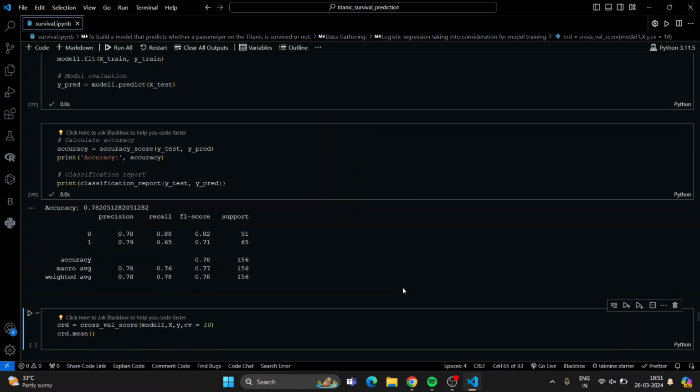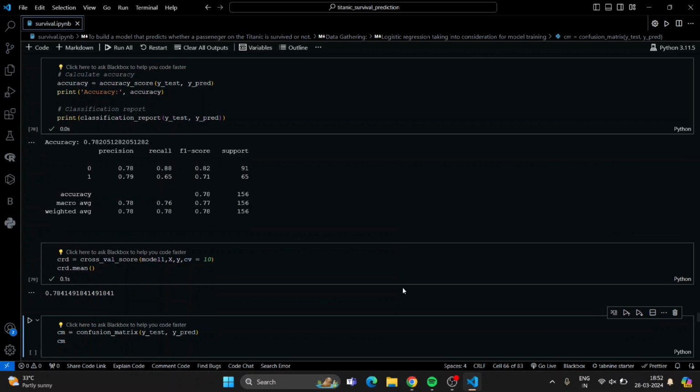If I check the accuracy, it's coming around 78%, which is normal. We can't say that it's very accurate or very low, but it's average. We can say our model is working and it can predict 78%. And the cross validation is also coming around 78%.